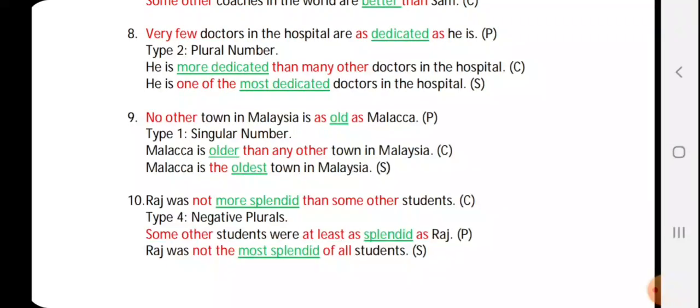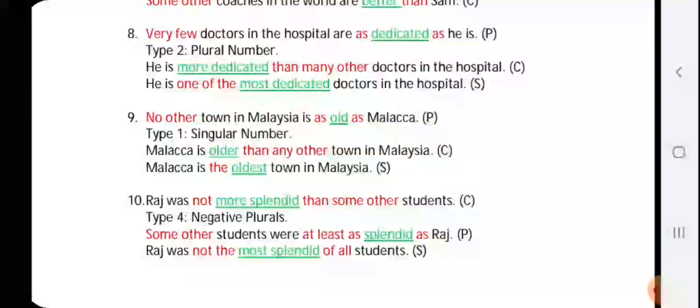Raj was not more splendid than some other students. It's a comparative. So, not is the word and then dash and then some other. So, this is a type 4 negative plural. When you change it into positive, we'll remove the word not and we'll add some other in the beginning. So some other students were, and then you add the compulsory words at least as dash as.